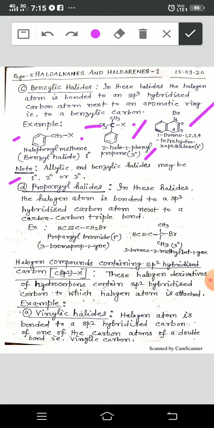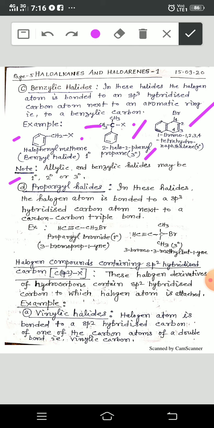Then this carbon atom is known as a primary carbon atom. If halogen or any group is attached with such a carbon atom, that carbon atom is attached with two carbon atoms, then this carbon atom is known as of secondary nature. If the carbon atom is attached with three carbon atoms, then it is of tertiary nature.